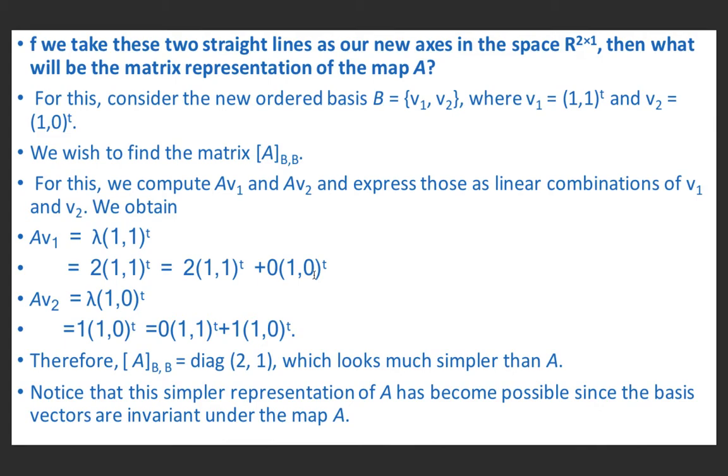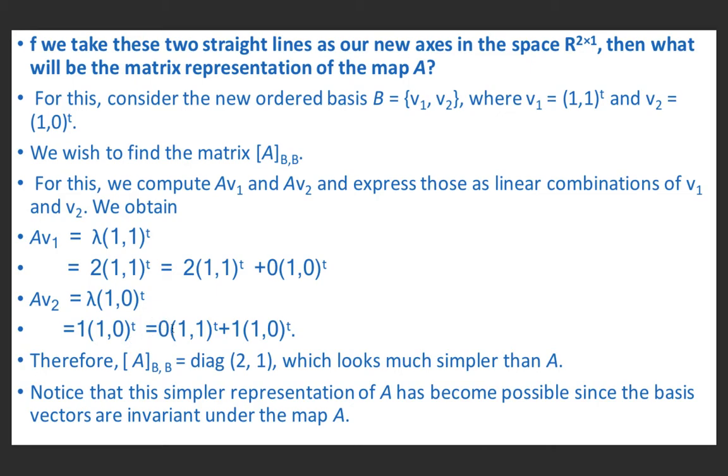If we substitute x equal to 2 in x plus y equal to 2, we will get y equal to 0. So x is 2 and y is 0. So I have written here 2 and this is 0. Now AV2 is equal to lambda times (1, 0), and for the second line lambda is equal to 1. So this is 1 into (1, 0), so it will be (1, 0).